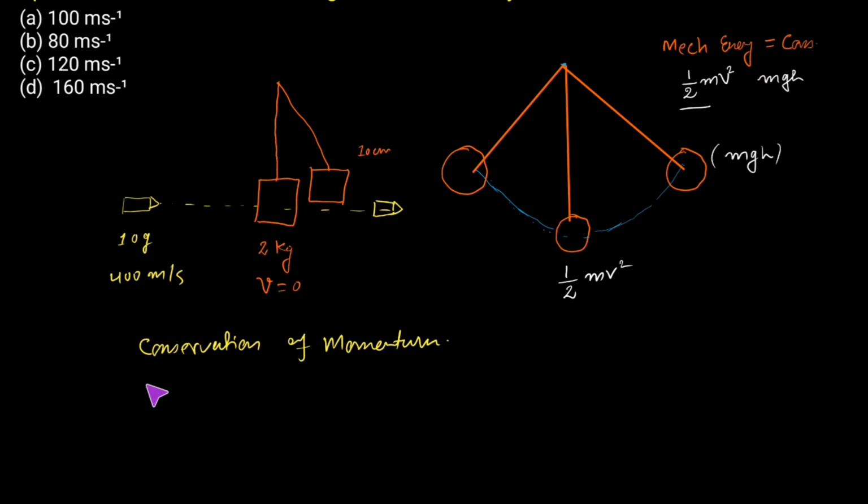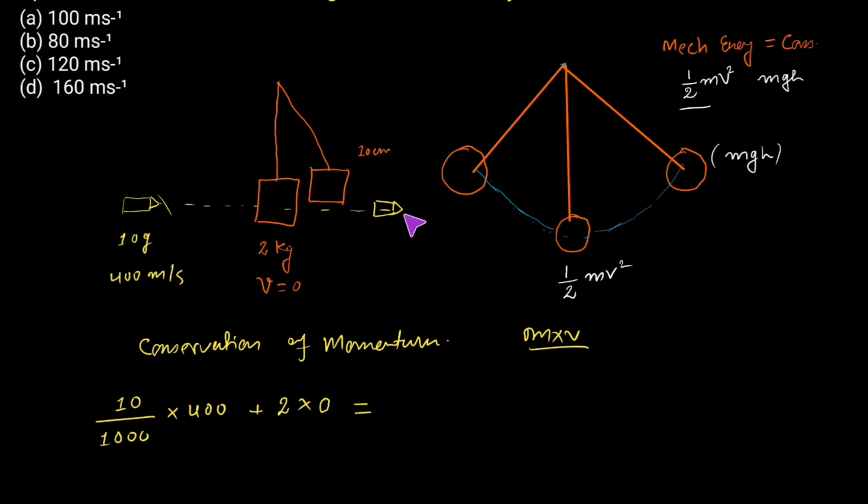In the law of conservation of momentum, we will write down the momentum of this bullet and this block before the collision takes place and after the collision takes place, and then we will equate. So before collision, the momentum is given by mass into velocity. This is the formula for momentum. The momentum of this bullet would be the mass of the bullet, which is given as 10 gram. So we have to convert this gram into kilogram. So this will be 10 by 1000 kilogram into velocity. Velocity is given as 400 meter per second, plus the momentum of this wooden block, which would be its mass, 2 kg, into velocity. Before collision, the velocity of this wooden block is 0. So we have to multiply this with 0.